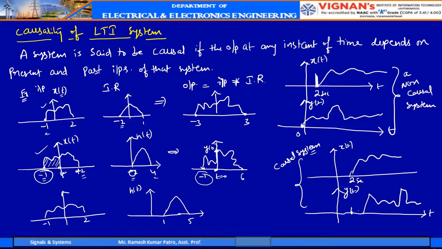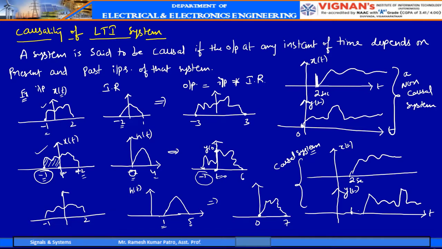In all three cases I fixed the input, which is extending from -1 to 2, and again the output will be extending from the lower limits, 1 minus 1, which is 0, and the upper limits, 5 plus 2, which is 7. So this will be the output for the third case.